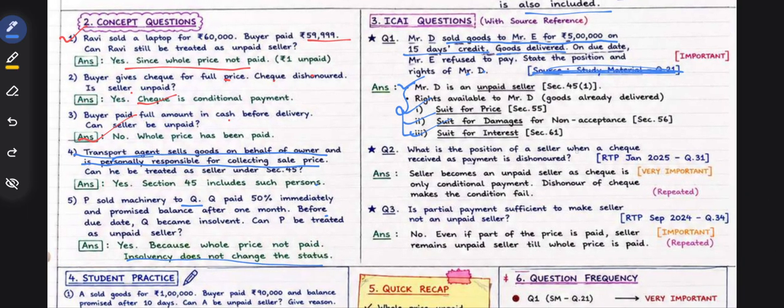What is the position of the seller when a check received as payment is dishonored? The seller becomes an unpaid seller as the check is conditional payment. Dishonor of the check makes the condition fail. Is partial payment sufficient to make the seller not an unpaid seller? No. If any part of the price is unpaid, the seller remains an unpaid seller till the whole price is paid.